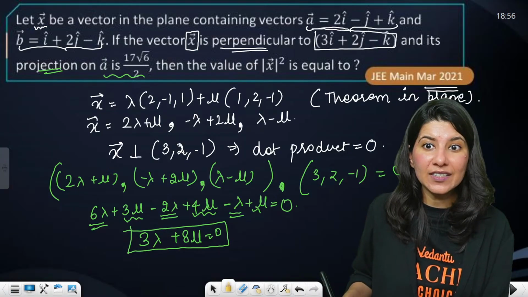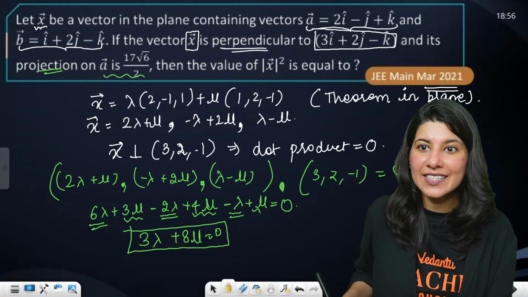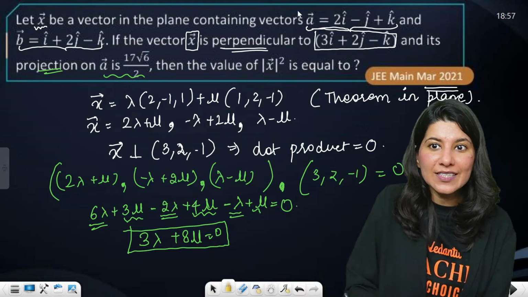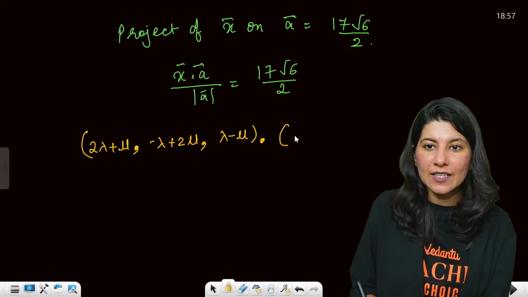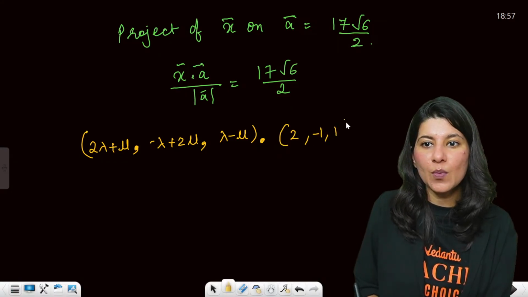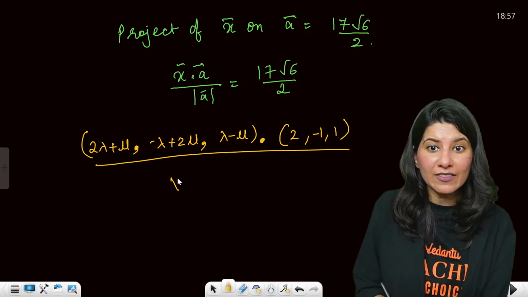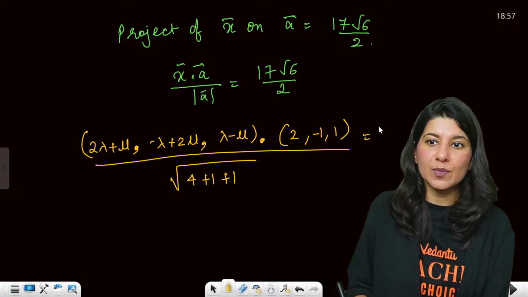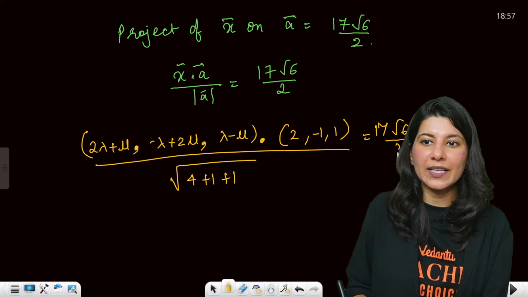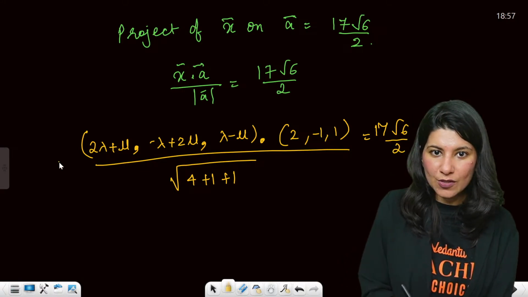What is a vector? A vector is (2, minus 1, 1), given in the question right here. Now the magnitude of a vector will be root of 4 plus 1 plus 1, and this is going to become 17 root 6 by 2. Yes or no? Okay, let's solve it out.